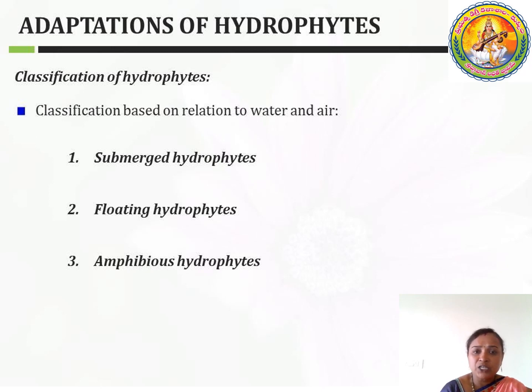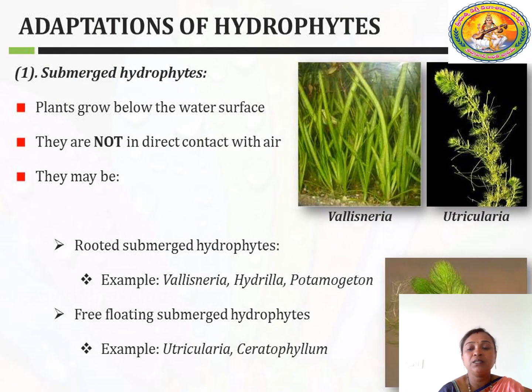Coming to the classification of hydrophytes. Based on the water and air relation, these hydrophytes are classified into three types. The first is called submerged hydrophytes, that means the plant is completely in the water. The second one is called floating hydrophytes, that means the plants are floating in the water. And the third one is amphibious. Amphibious means both, that means half of the plant is on top of the water and the remaining is in the water. These are the three types of hydrophytes.